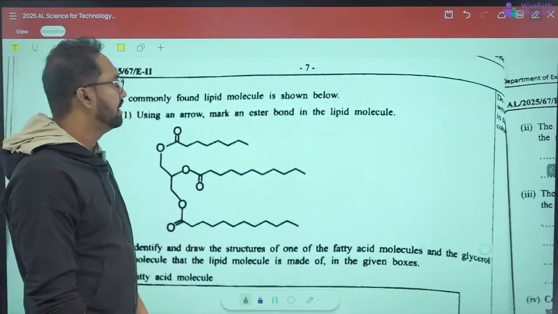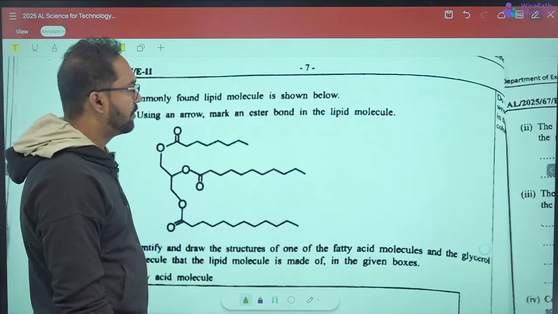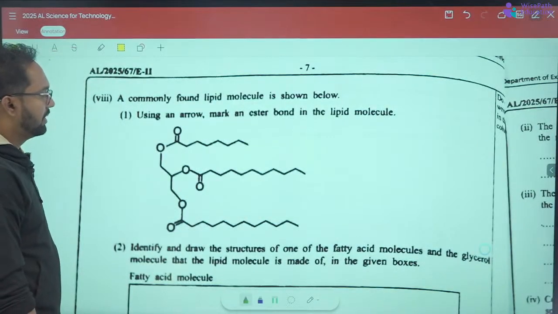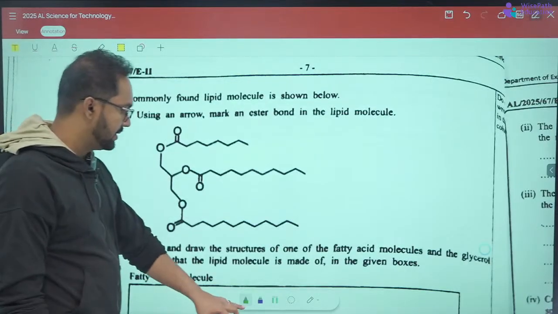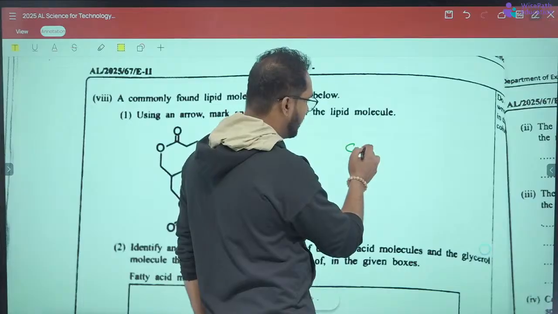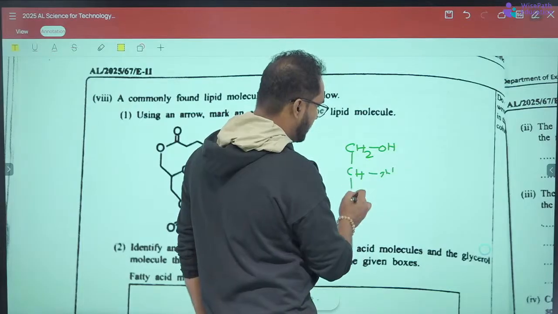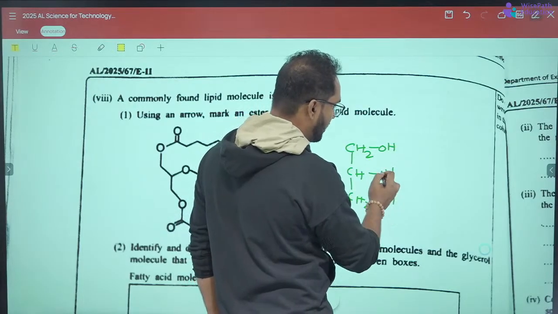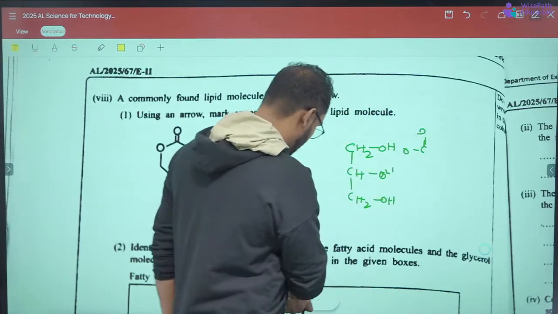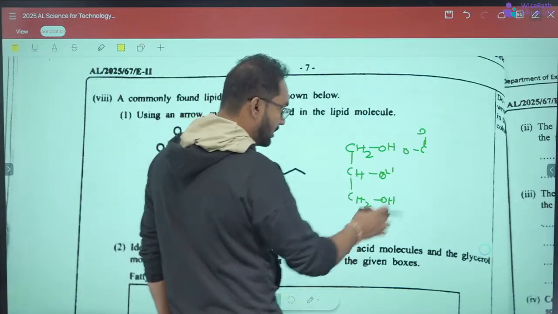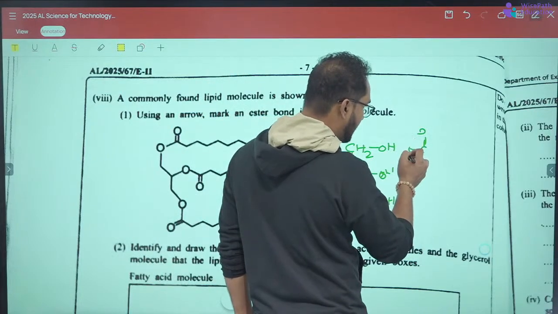A commonly found lipid molecule is shown below. Using an arrow, mark an ester bond in the lipid molecule. Where is the ester formed? What actually happens is there's a triglyceride. CH2OH, CHOH and CH2OH. This is glycerol, and it reacts with a carboxylic acid, or you call it a fatty acid. Three of the fatty acids are reacting.